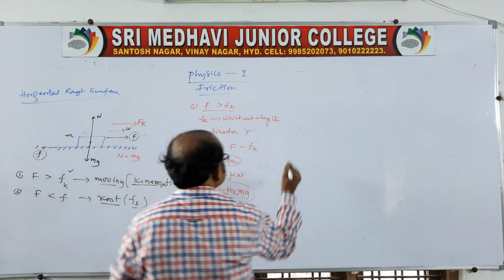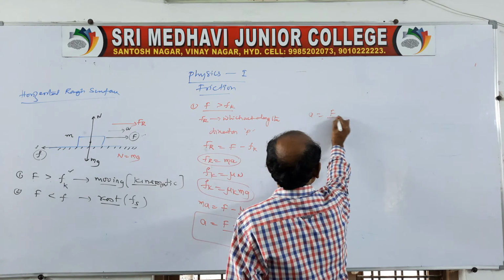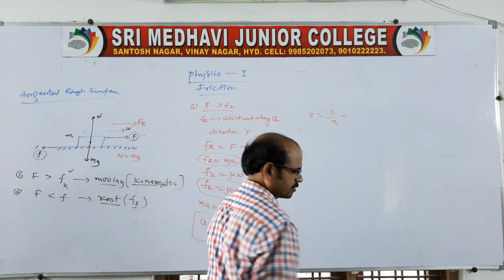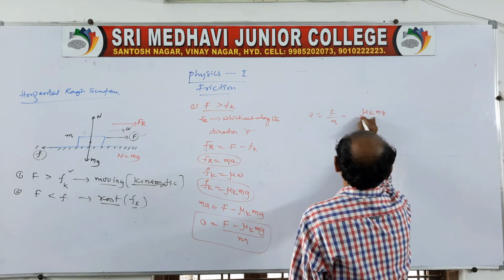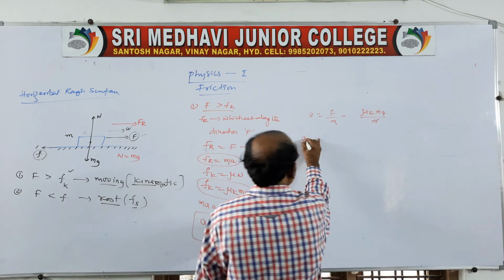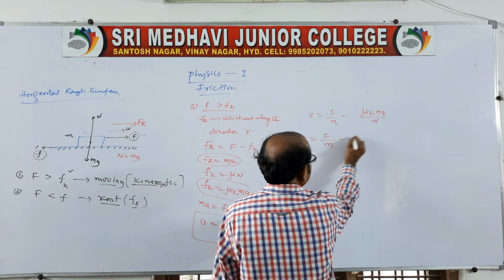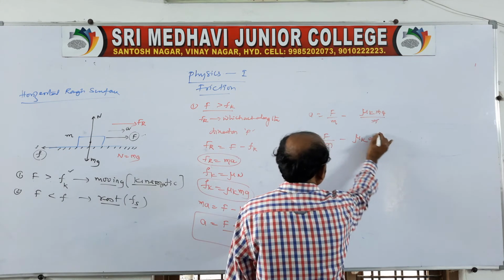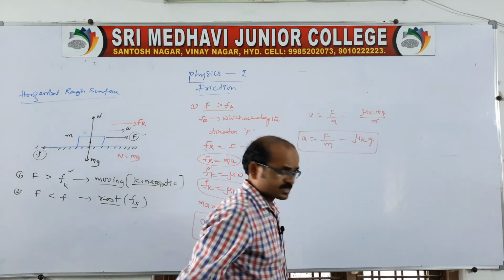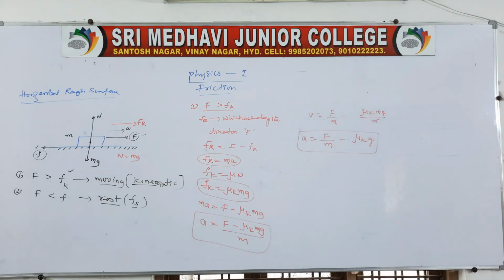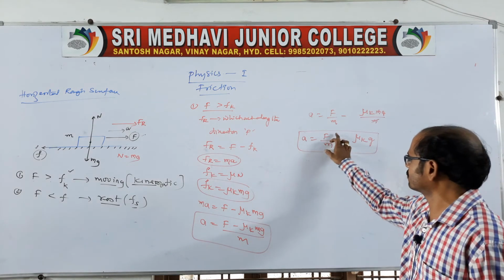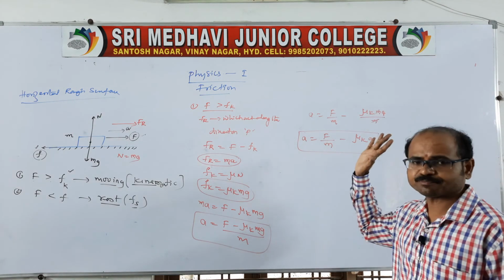Therefore the acceleration A is equal to capital F by m, you separate and divide like this, minus mu k mg by m. So m cancels, A is equal to F by m minus mu k into g. So this is the acceleration condition for the block when it is placed on the rough horizontal surface. Therefore the acceleration of the block is A is equal to F by m minus mu k into g.